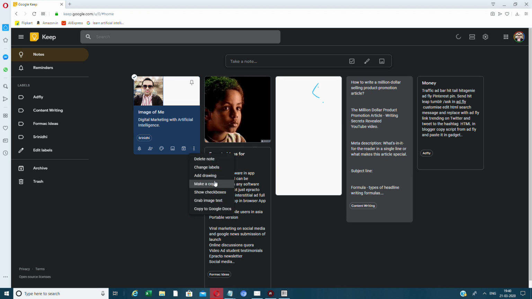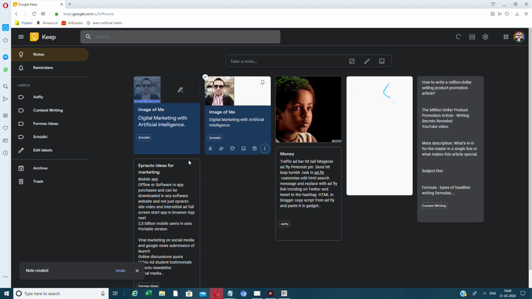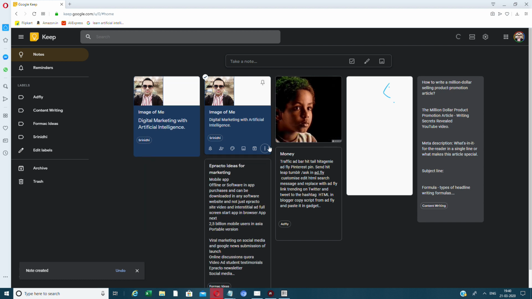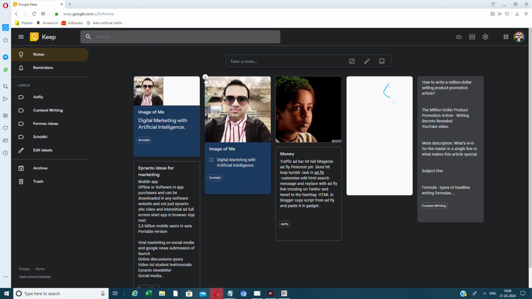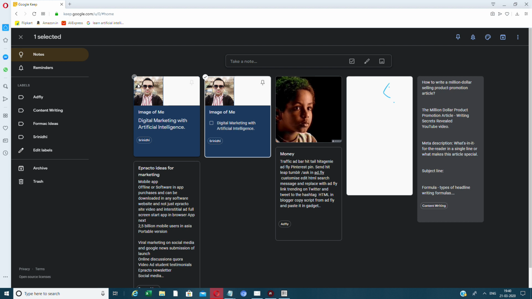So now you looked at how to add a drawing on your Google Keep, so that even if you are using a digital pen, which they connect to the laptop, you can even use that here, and you can connect stuff. You can even make a copy of this. Can you believe it? In 1 minute the note is copied. Then you have show check boxes, so you can show the check boxes here, which will be easier for you to select 2 notes at a time, 3 notes at a time.